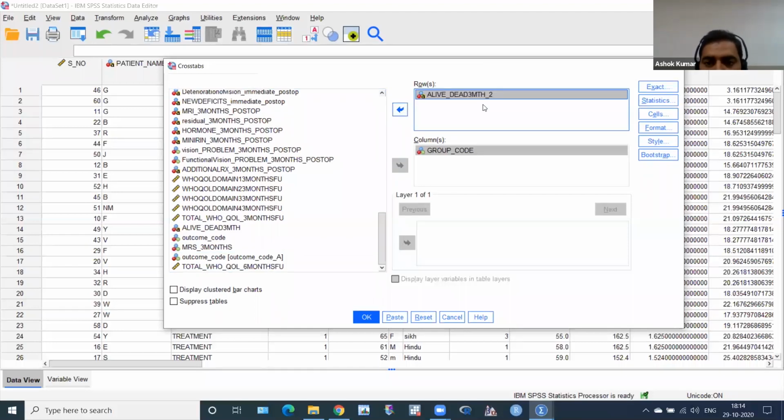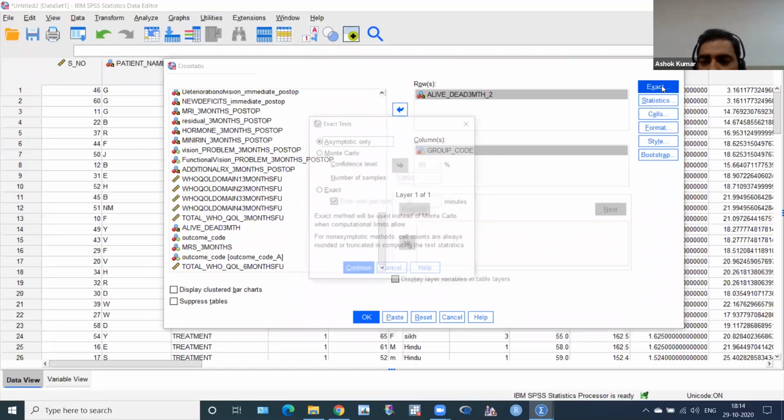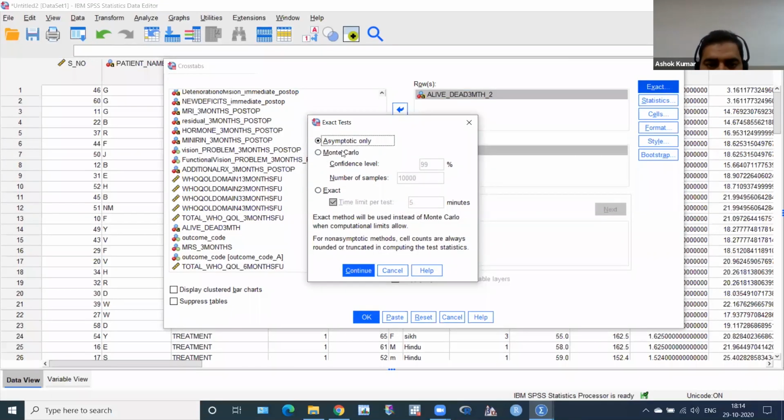This will come here. Then on the right side there is Exact. Please never forget to click this Exact, and this Exact Tests dialog box comes. There is Asymptotic, Monte Carlo, confidence level, and then this is Exact. Every time you have to click Exact, and then click Continue.